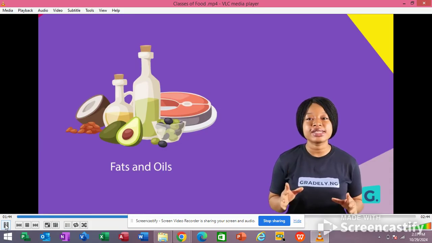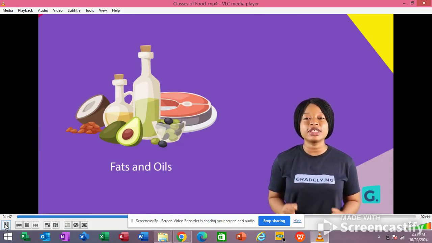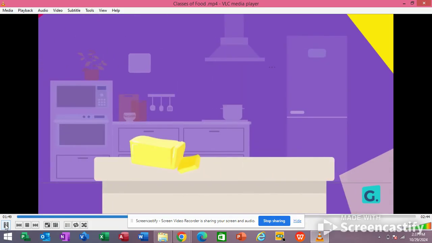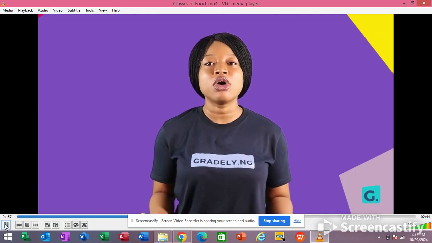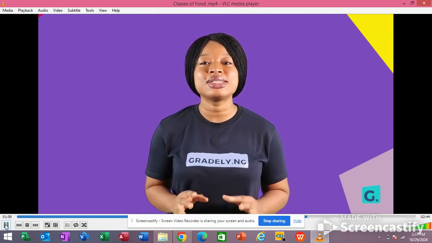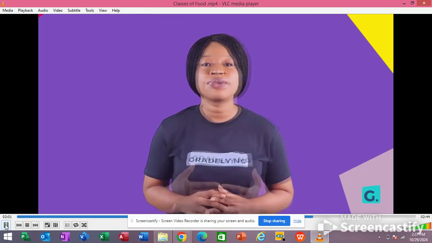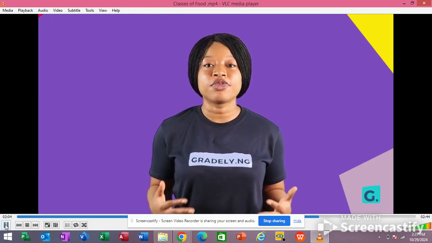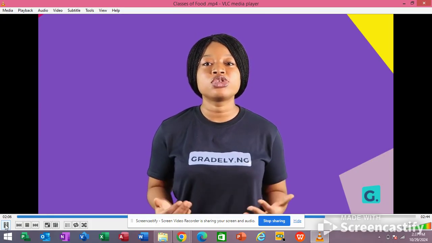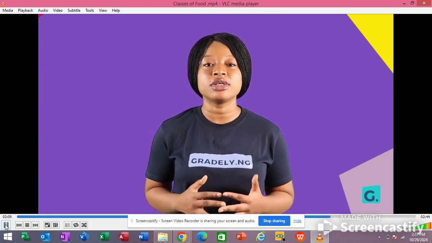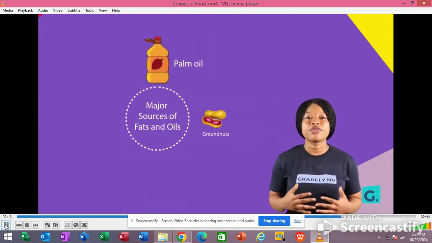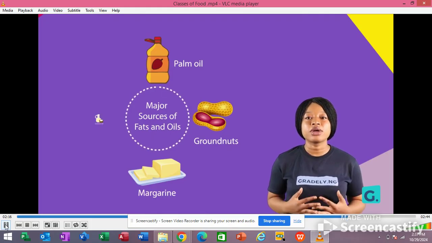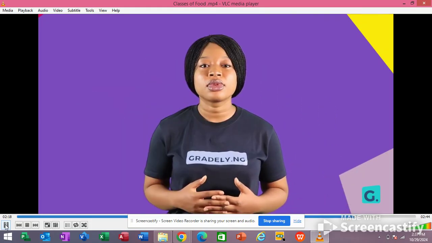Just like carbohydrates, fats and oils are also energy-giving foods. Fats are solid at room temperature, while oils are liquids at room temperature. Fats are essential for providing warmth and protecting delicate organs. When carbohydrates are inadequate for respiration, fats are used to provide energy for the body. Major sources of fats and oils are palm oil, brown nuts, margarine, and coconut oil.